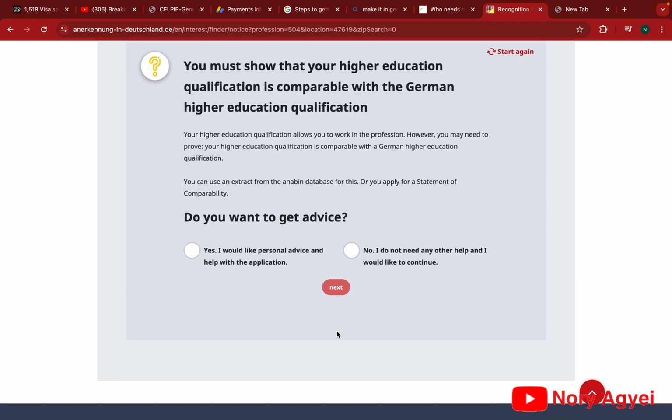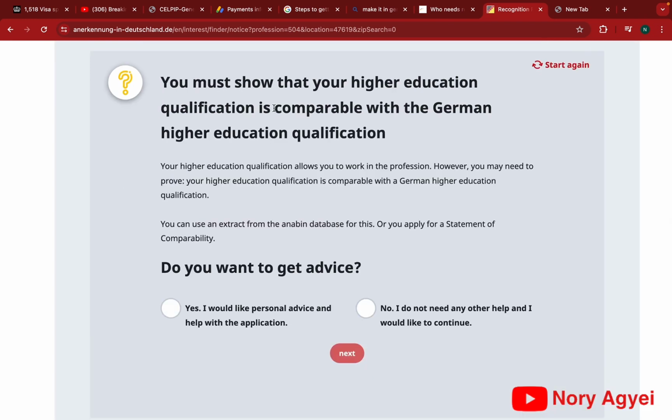Now over here, we'll be looking for a keyword, which is comparable or recognition. So let's look for this keyword. Here it says that you must show that your higher education is comparable with the German higher education qualification. So it says comparable. That means we just need to go to the ZAB, that is the ANABIN database, to check if your qualification or your degree is comparable or equivalent to the German degree. If it had said that it needs recognition, then we would have to do the recognition application.